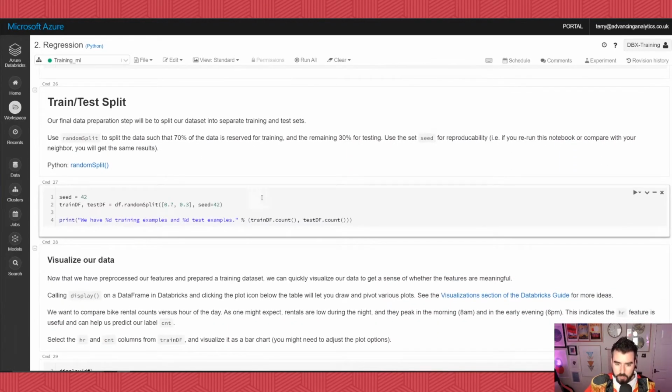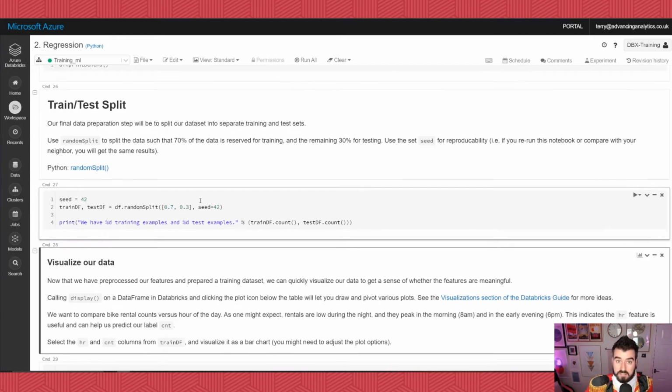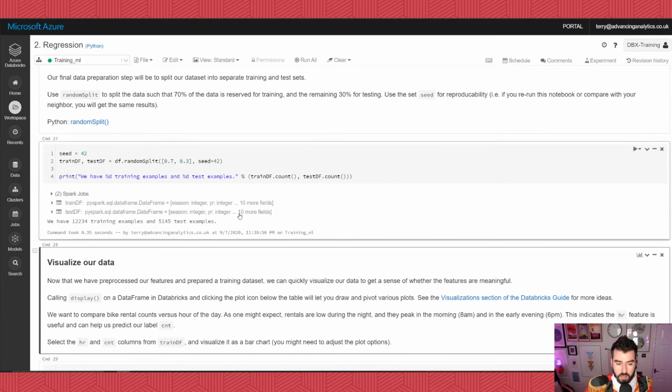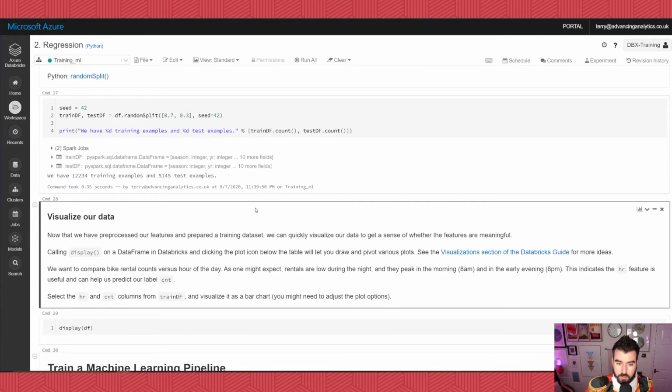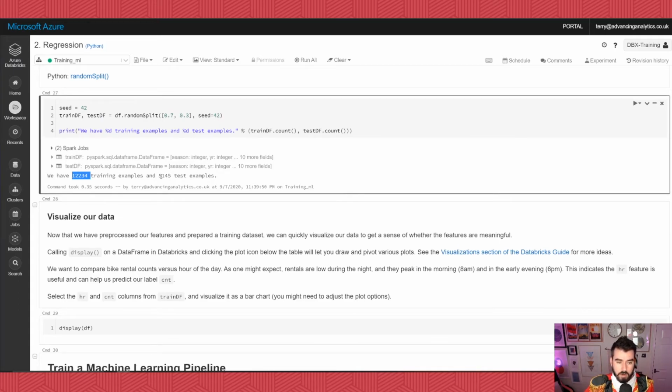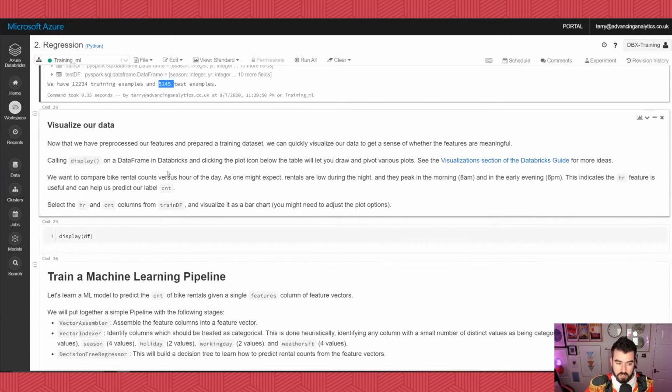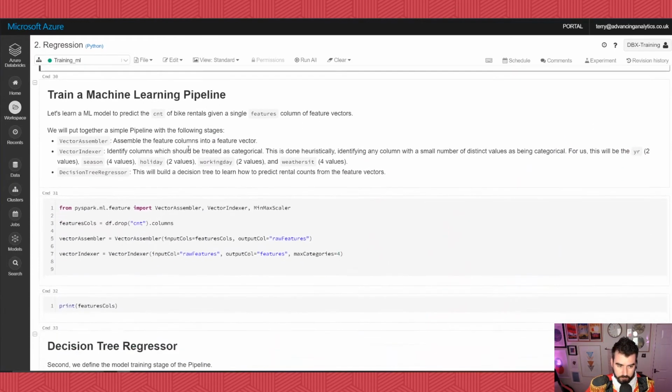Now we're going to look at how we do that first step, right? That train, test, split. Okay. So we're going to do this using random split. We're going to take 70% to go down one way and 30% to go down the other way, okay? So 70% that we're going to train with and 30% that we are going to evaluate with. Breaking down our 17,000 records, 12,000 have gone to be trained, 5,000 have gone to be tested. Okay.